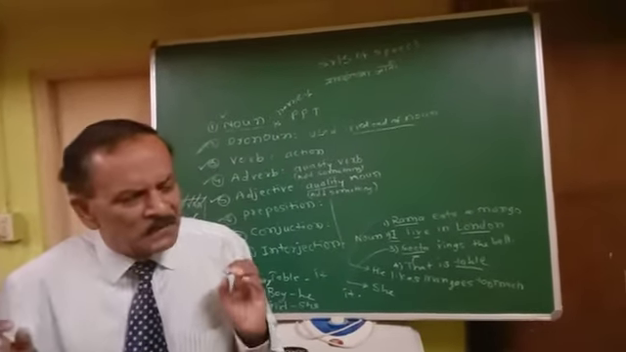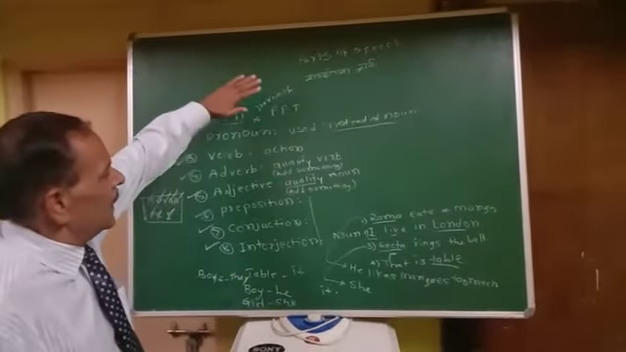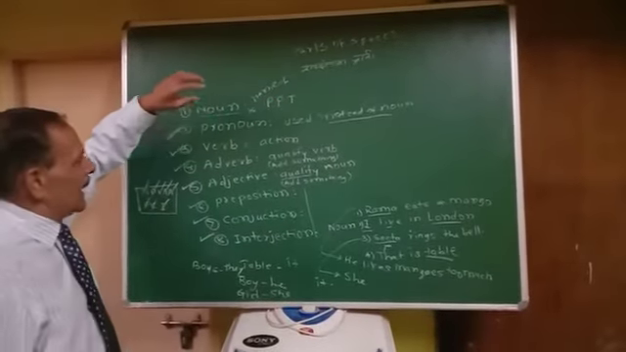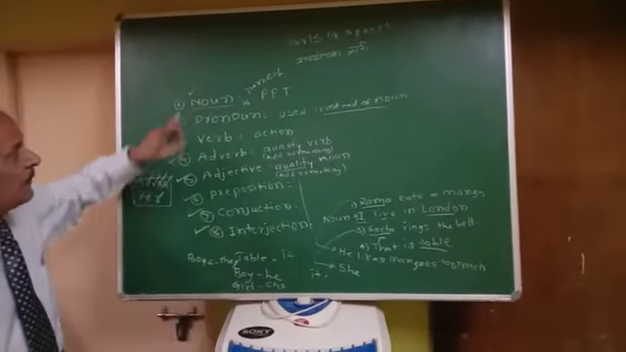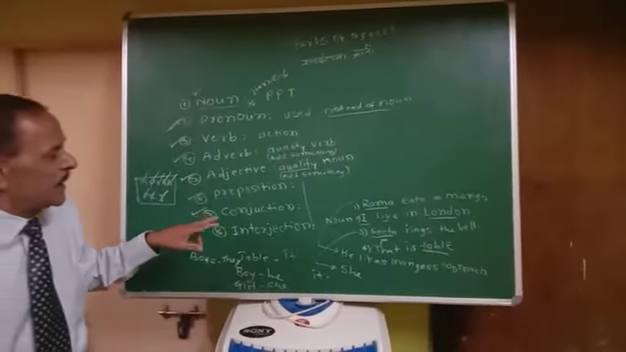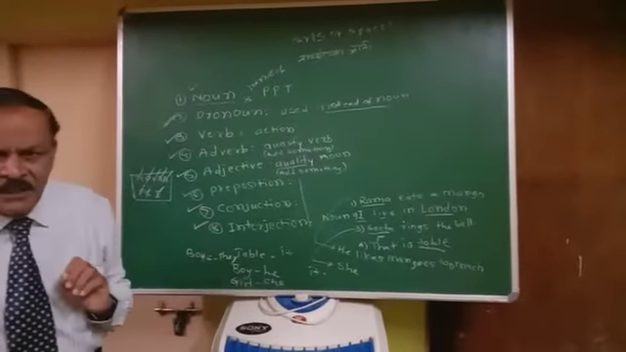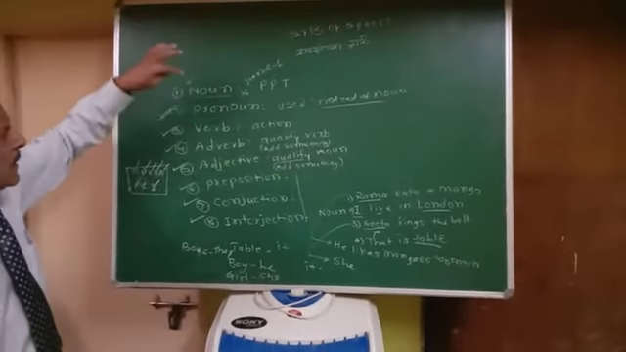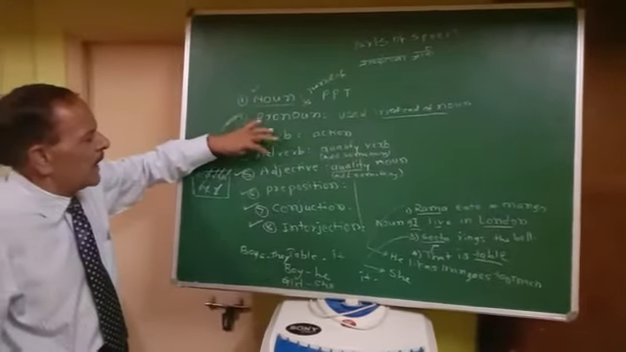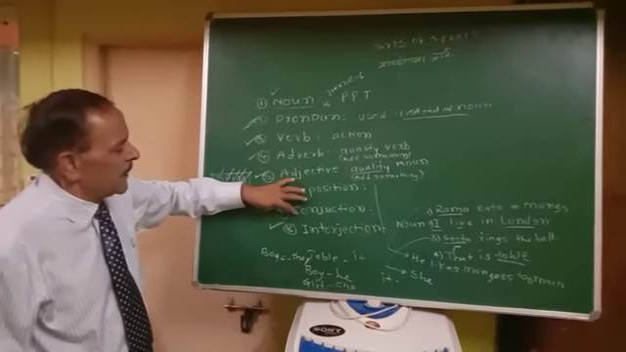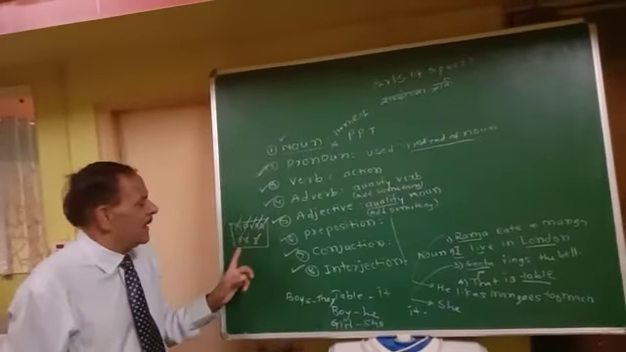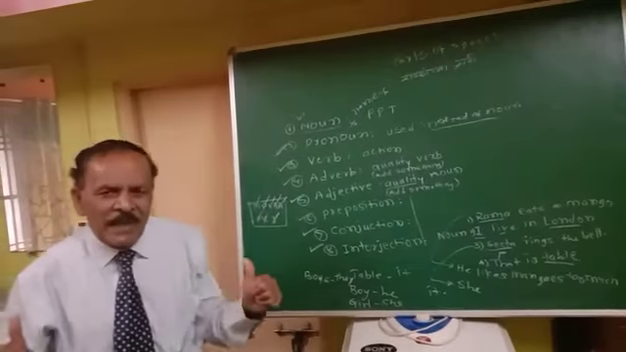So friends, it is very enough today. How many parts of speech are there in English? There are 8 parts of speech in English, and which they are noun, pronoun, verb, adverb, adjective, preposition, conjunction, interjection. Finish. So again, shall we repeat it again? Noun, pronoun, verb, adverb, adjective, preposition, conjunction, interjection. Or in brief, NPVAA PCI. Okay, thank you.